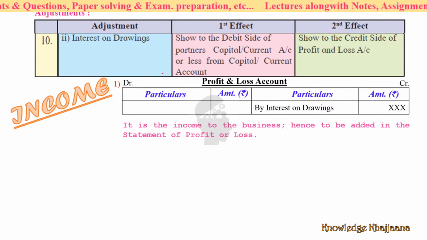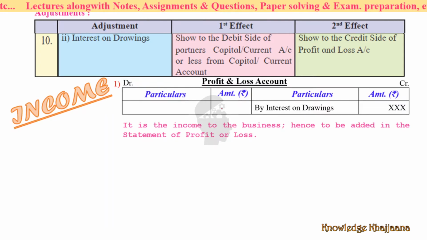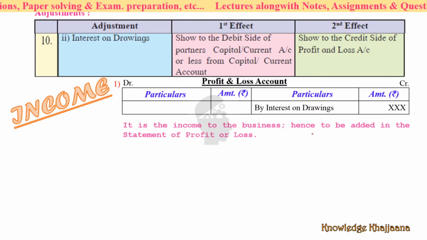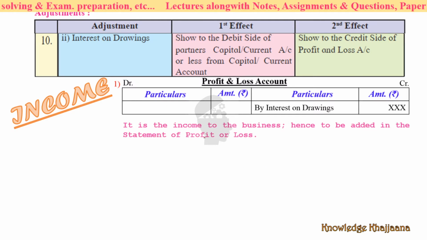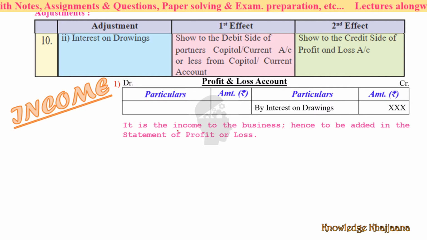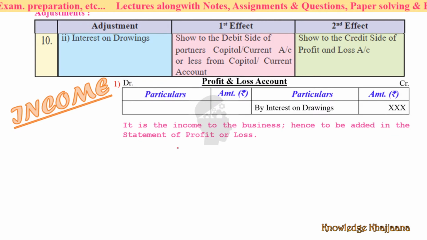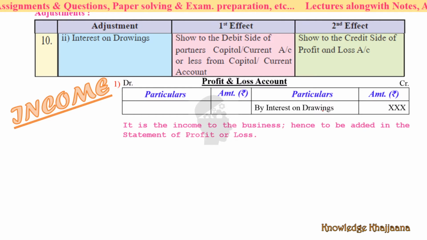The next entry is interest on drawings, right? See, it is the income to the business, hence to be added in the statement of profit or loss. There are two entries. Okay, I have shown this entry on this page. It is the income to the business, hence to be added in the statement of profit and loss account. It is an income, so profit and loss account by interest on drawings.